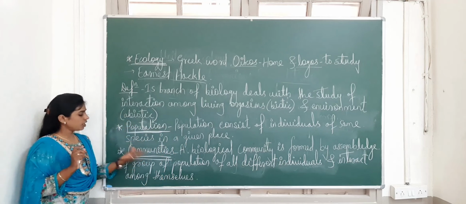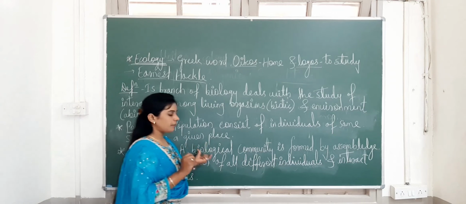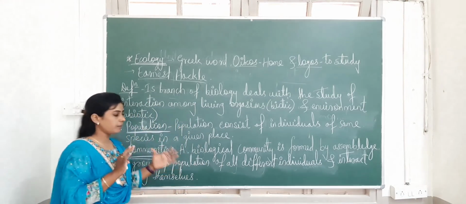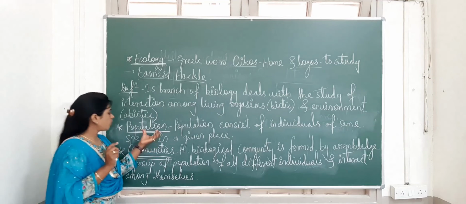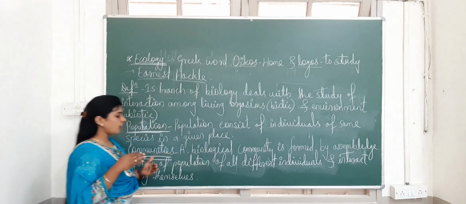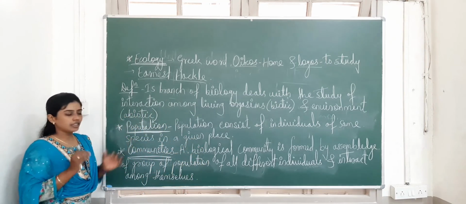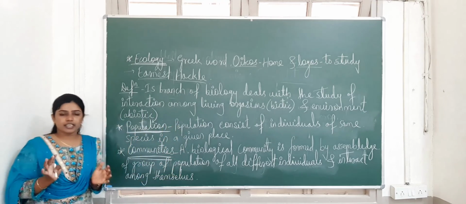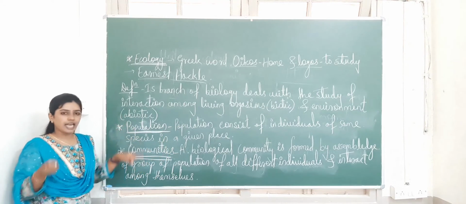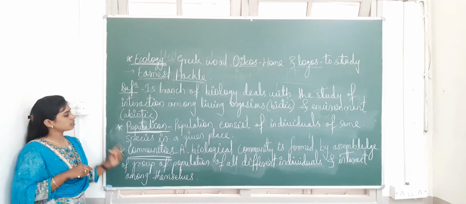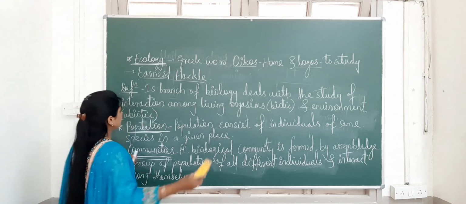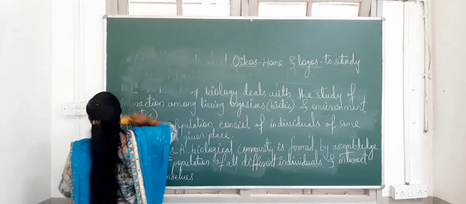See the definition: a biological community, that is a living community, is formed by an assemblage of groups of populations. The same species form a population. Similarly, groups of populations of all the different species live together in a particular area and interact among themselves. All the different organisms interacting among themselves is called a community. Here we have seen three definitions: ecology, population and community. Next we will see the remaining terms of ecology.